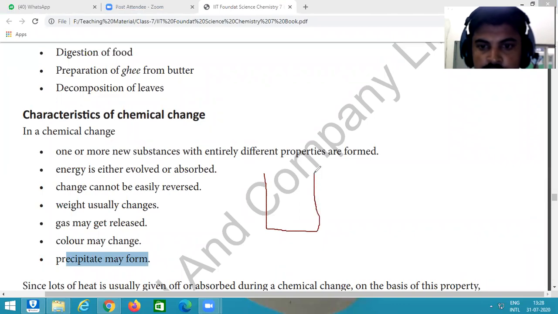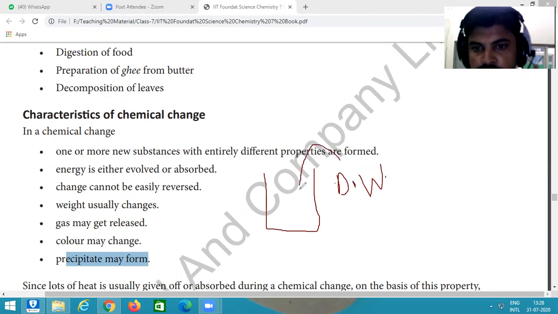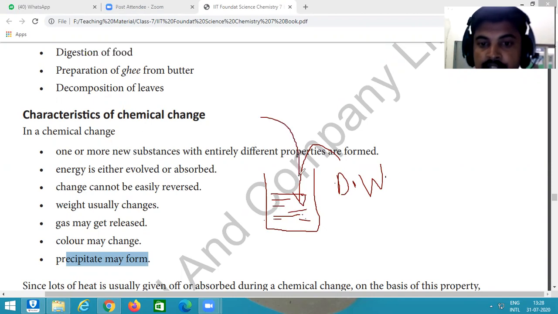Suppose you are taking dirty water in a flask or a beaker, and add some alum into it. Alum means फिटकरी, you must have heard of it.